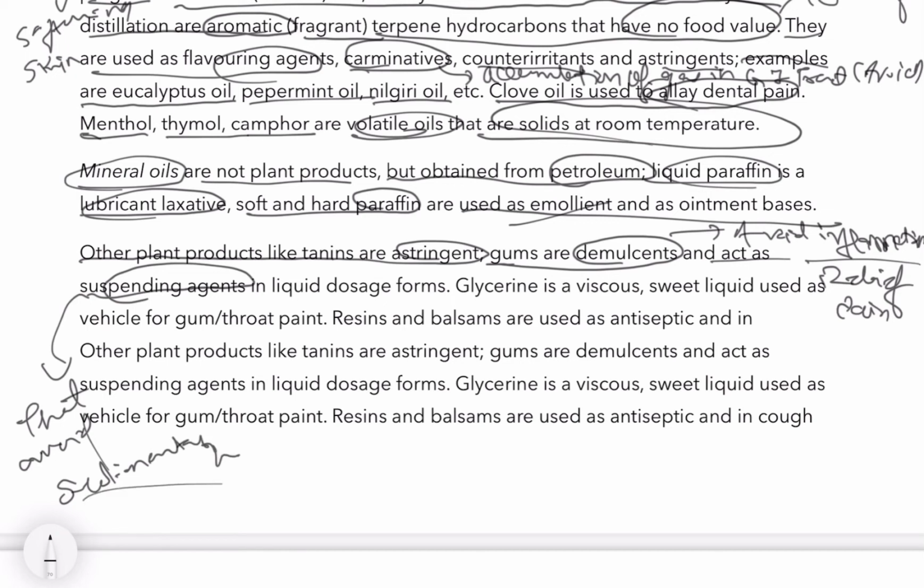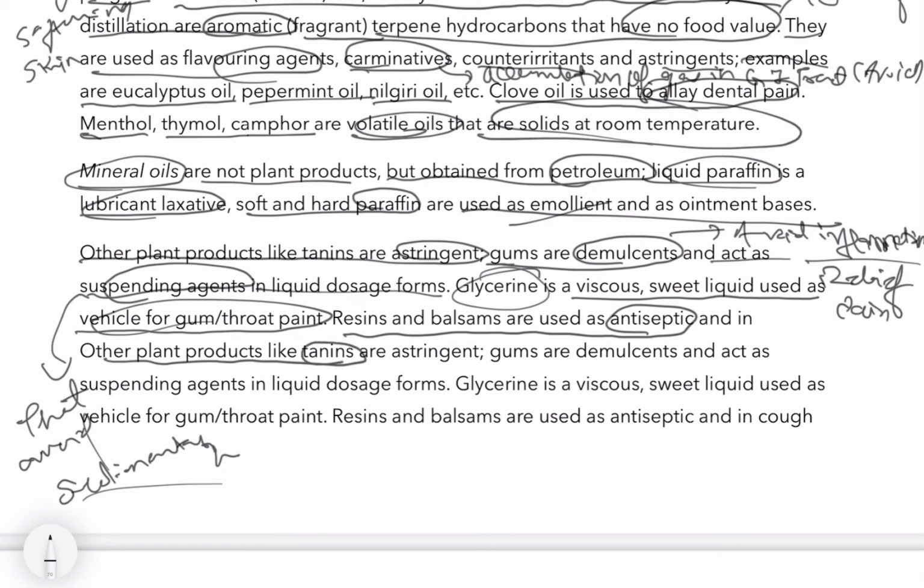It acts as a suspending agent that avoids sedimentation in liquid dosage form. Glycerin is a viscous sweet liquid used as vehicle for gum or throat pain. Resins and balsams are used as antiseptic, and other plant products like tannins are astringent. Gums are demulcents and act as a suspending agent in liquid dosage forms.